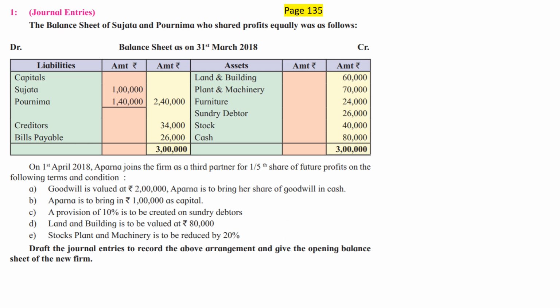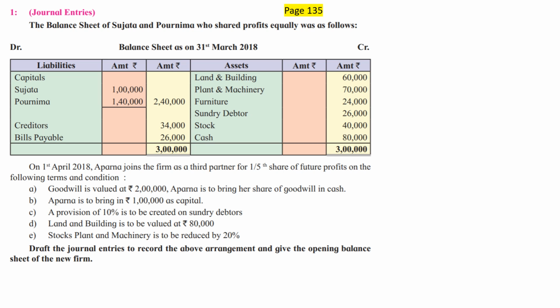This is from page number 135 of your government textbook. Now what does this problem specify? The balance sheet of Sujata and Purnima, who shared profits equally, was as follows. Balance sheet as on 31st of March 2018. Capitals of Sujata and Purnima, creditors, bills payable. On the asset side you have land and building, plant and machinery, furniture, sundry debtors, stock and cash.